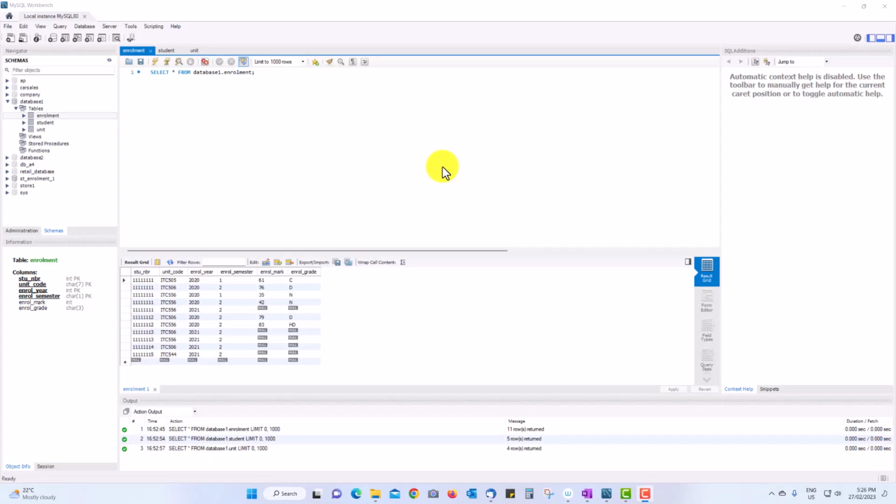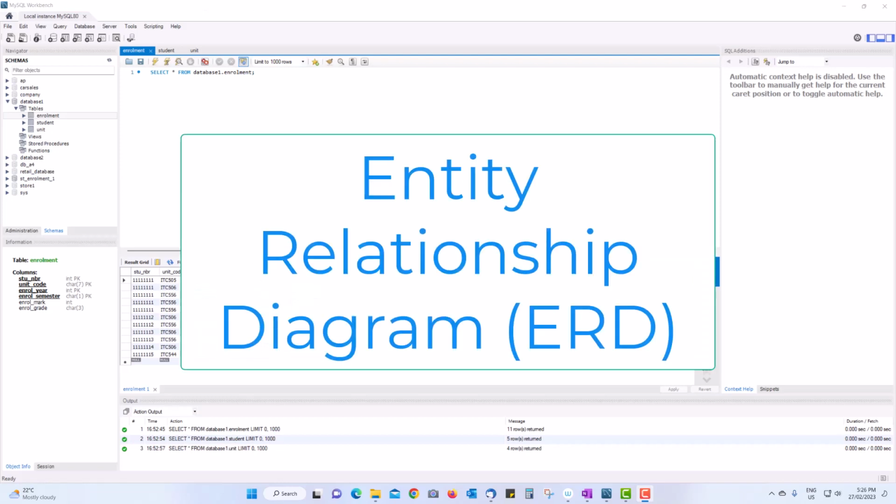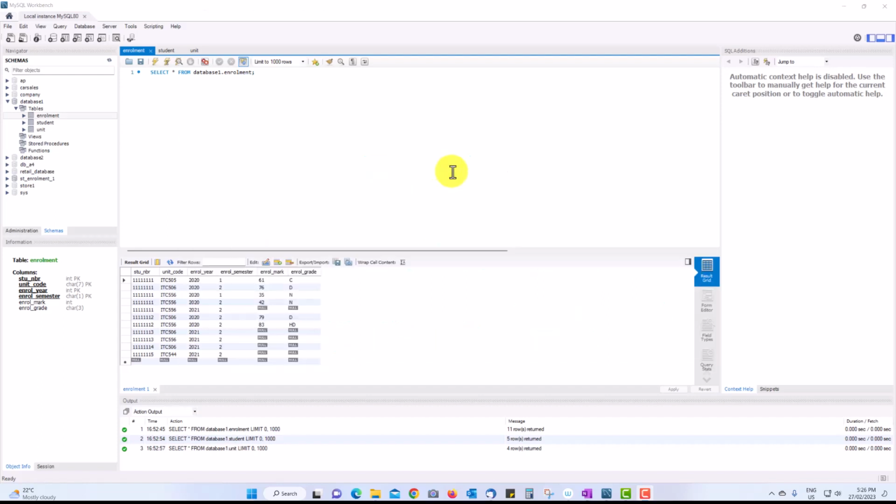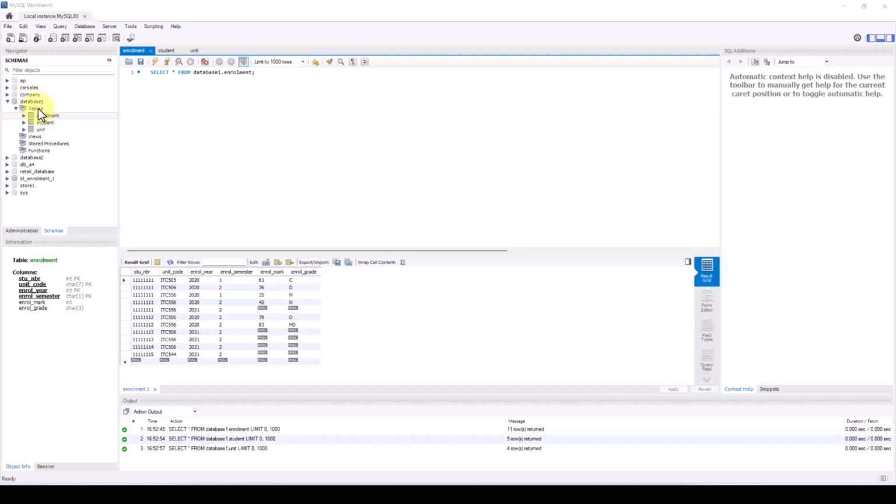In this video, we're going to look at creating an ERD diagram in MySQL. ERD stands for Entity Relationship Diagram. We're going to create one of those using this database here called Database 1. This database has three tables: enrollment, student and unit.